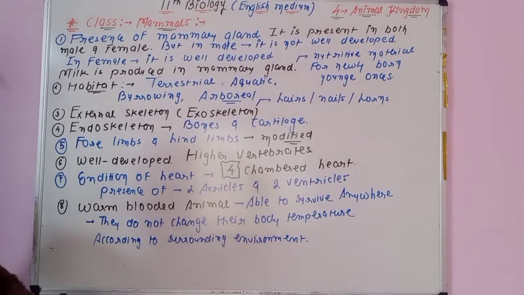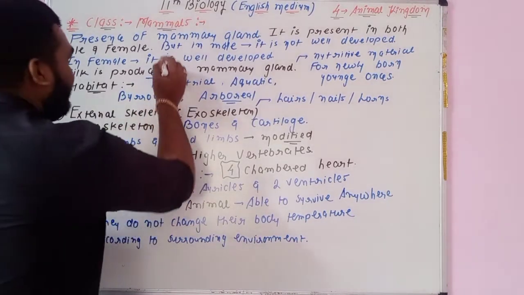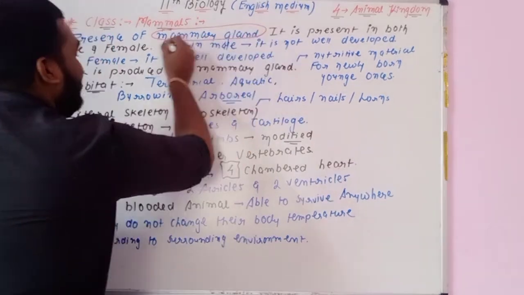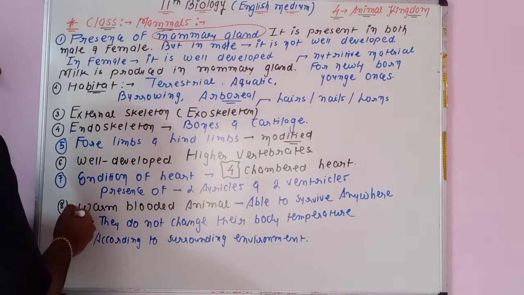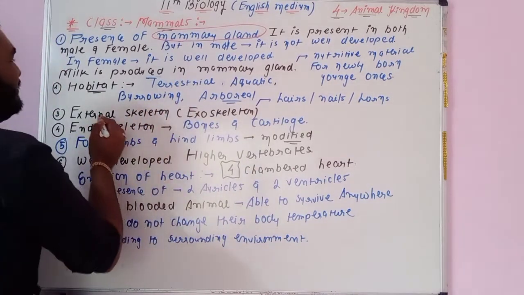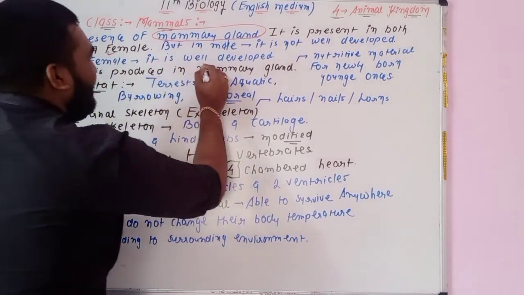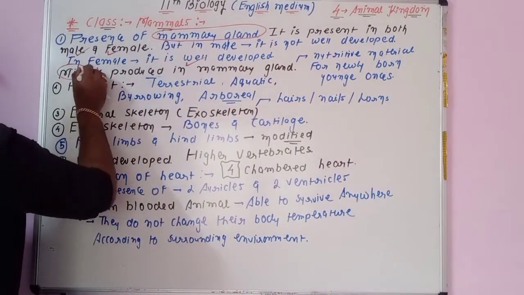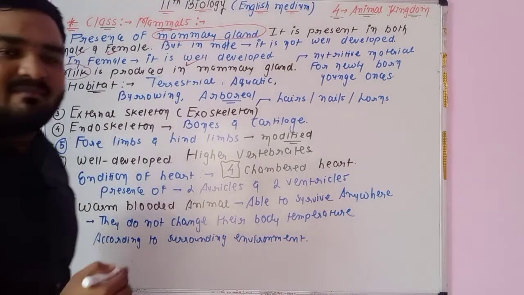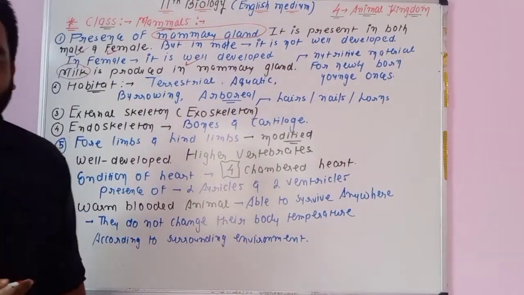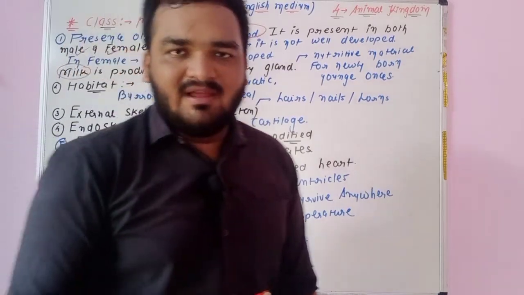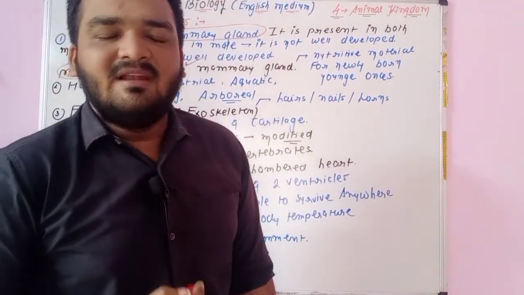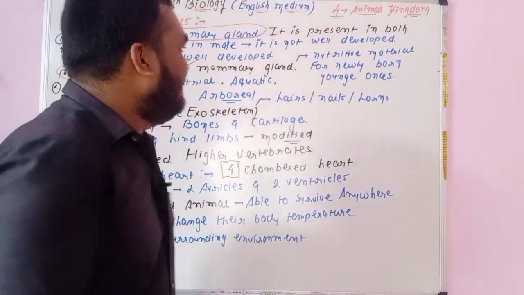Now let me see what MCQs can be made from this. The first MCQ: presence of what? Presence of the mammary gland. You will remember presence of mammary gland is a characteristic of mammals. Present in both male and female, but only well developed in female. What is the main function? Main function is milk production. First of all, milk will be formed in the mammary gland, then after the birth of the young ones, the milk will be secreted by the mammary gland.